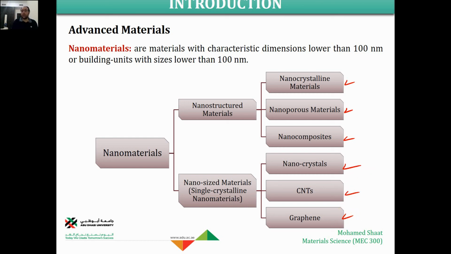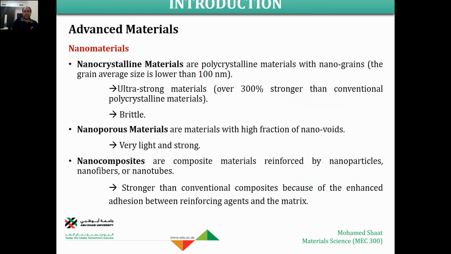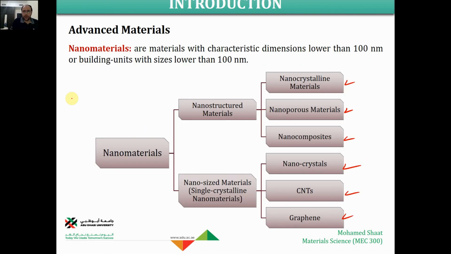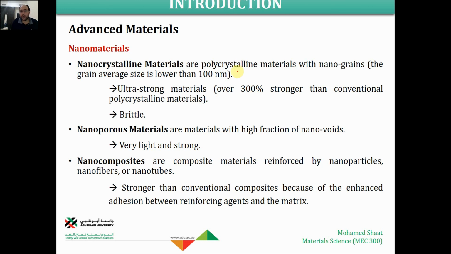We may have a material with a single crystal, but the size of this crystal is nanoscale. So, for example, we're going to discuss nanocrystalline material, nanoporous and nanocomposite. These are the three types of nanostructural material, the first group. Nanocrystalline, as we mentioned, are polycrystalline materials composed of multiple grains, but the grain size is going to be nanograin instead of micrograin. So with nanograins, the average grain size should be lower than 100 nanometers.